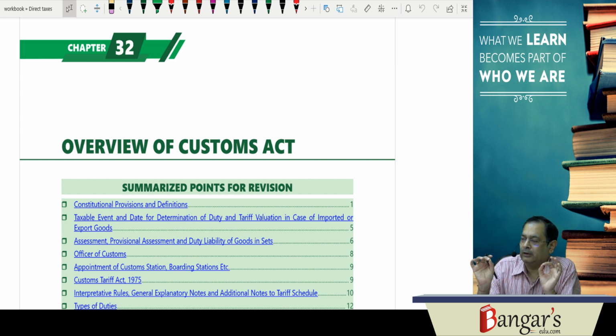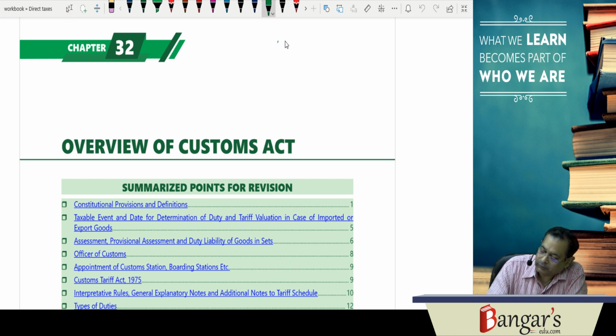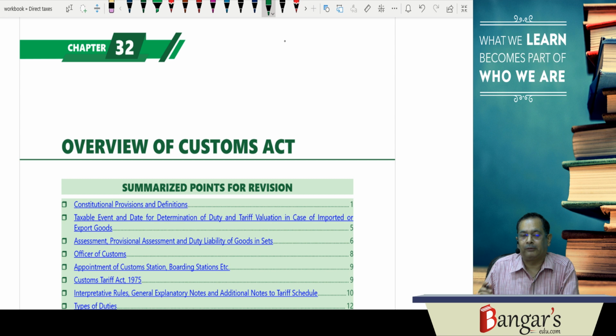So fundamentally, custom duty is levied on importation of goods into India and exportation of goods from India. Now here, this subject matter is of the central government. Why is it of the central government? Because it is covered in entry 83 of the Union List.